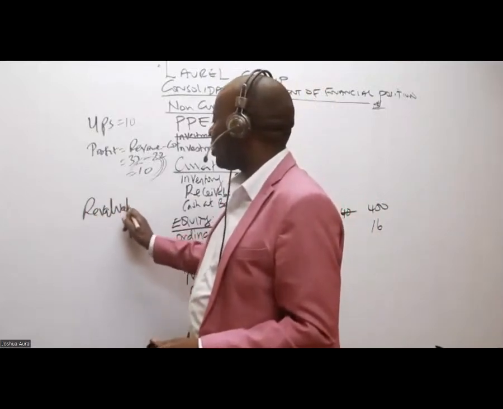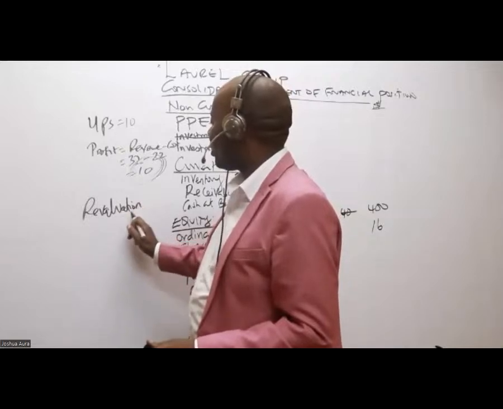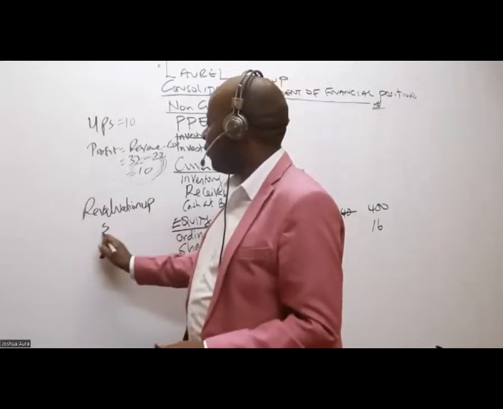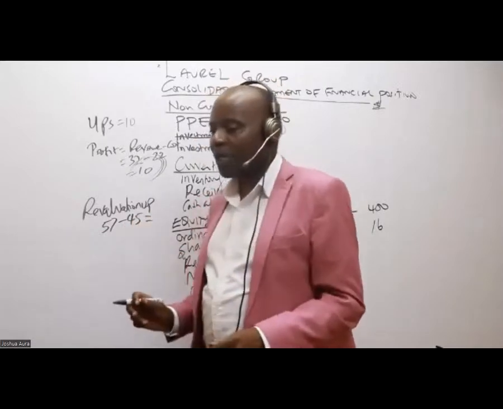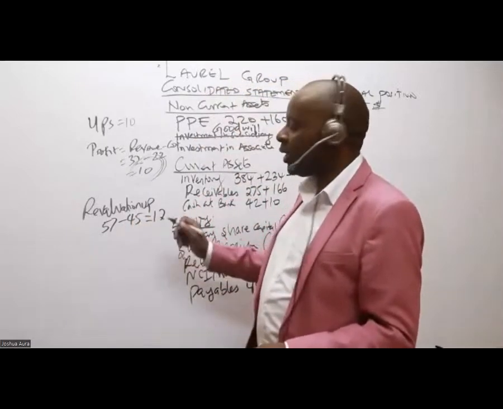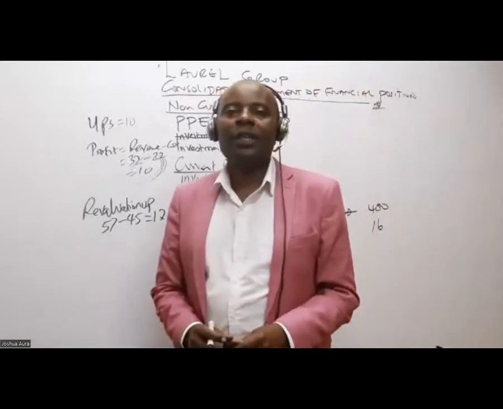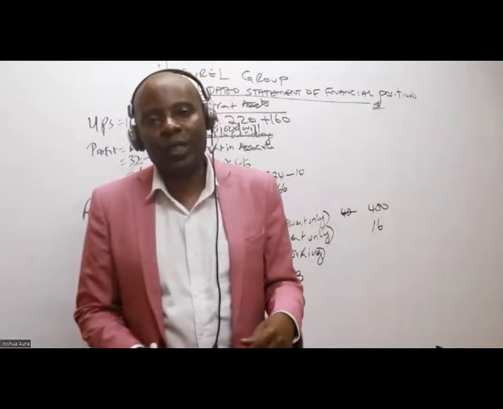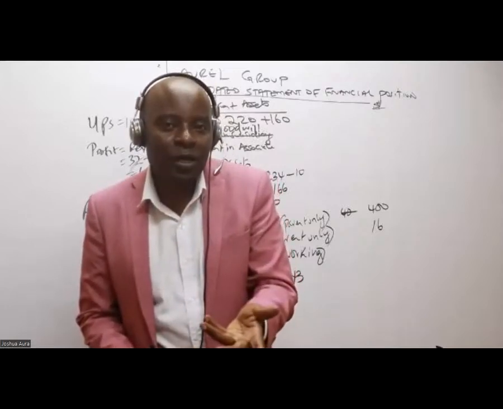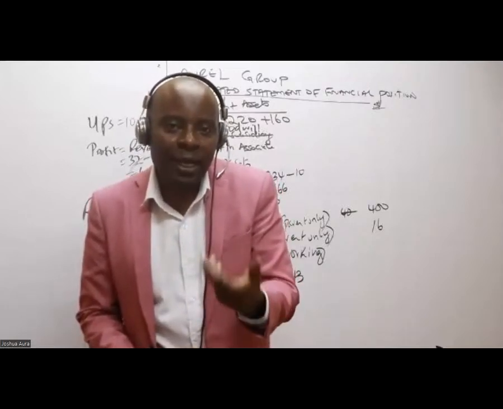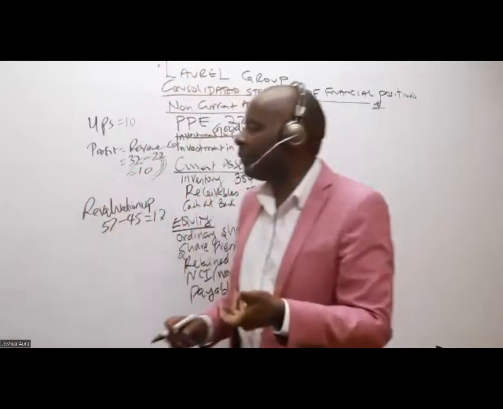The revaluation, and this is up. It will be 57 minus 45, which gives me how much? 12. So then if it is a revaluation upward, we know that our assets, of course, are understated. So we need to come and capture this like a new value. So in the PPE,